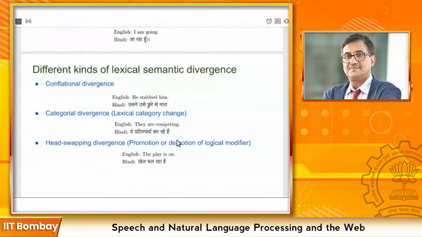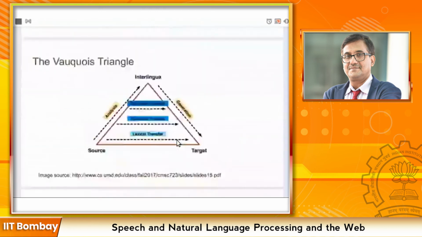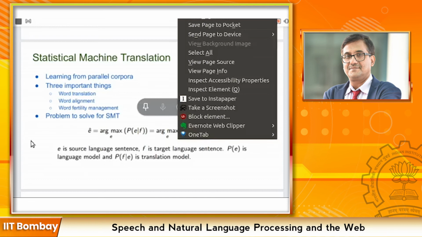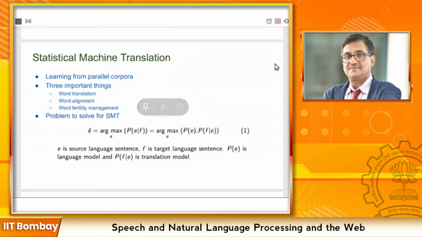Okay, the next question. E given F instead of P(F given E) in statistical translation. Yeah, so in essence, finally we are going to use P(F given E), that is the translation model. So my doubt is regarding the first term. Why not explain E hat as argmax of E with P(E given F), the target given the source, rather than the source given the target, because we already have the source sentence, right?